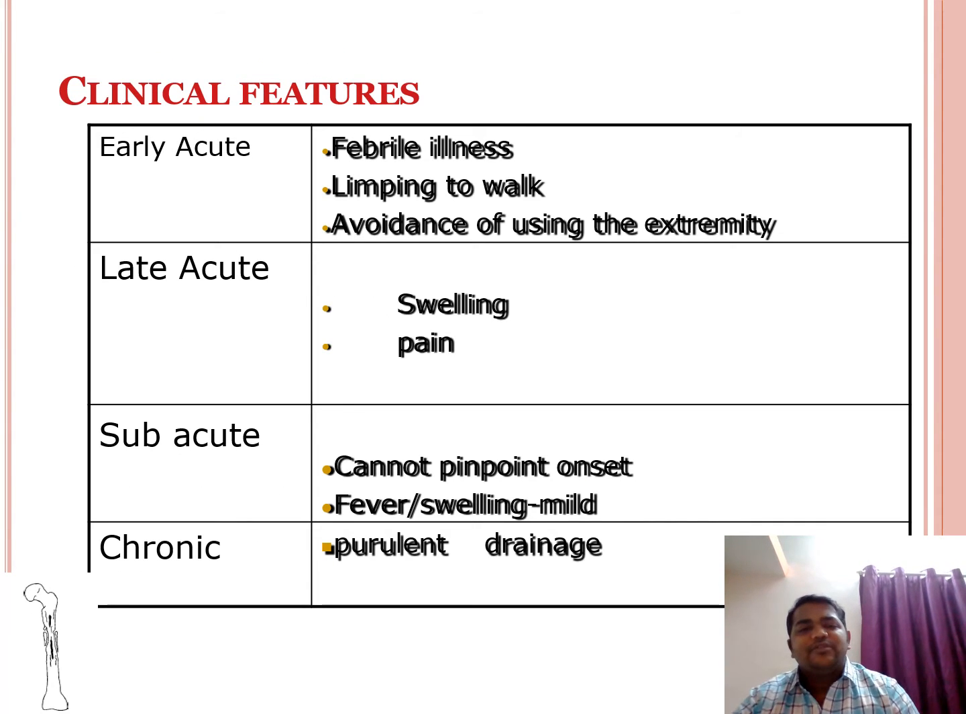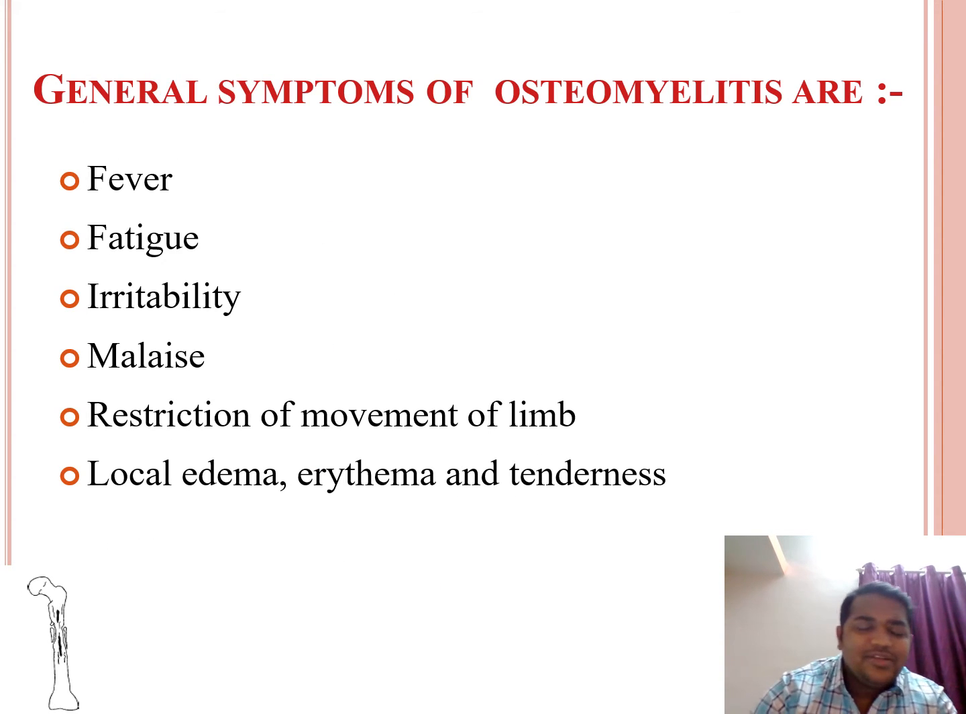So clinical features are febrile illness, limping while walking, disuse of the extremity, pain, swelling, inability to pinpoint onset, fever, swelling, and purulent drainage. So these are a few clinical features. Other generalized features are fever, fatigue, irritability, malaise, restriction of movement of the limb, local edema, erythema, and tenderness.